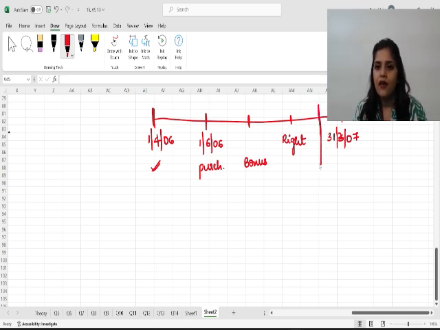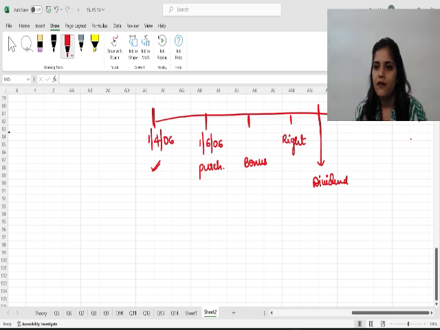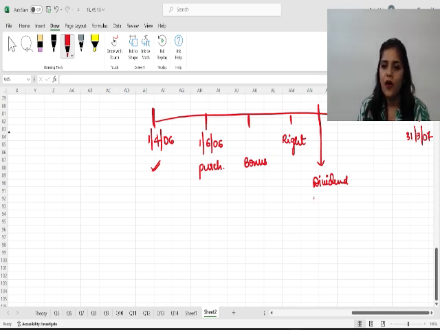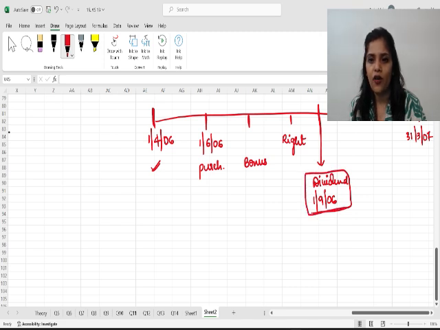Today here, the company is giving dividend. I know the timeline doesn't look really fine. Let's say today's date is dividend. The company is issuing dividend on 1/9/2006. Obviously, this dividend that I am receiving on 1st September 2006 is dividend for the last year, that is 2005 and 2006.